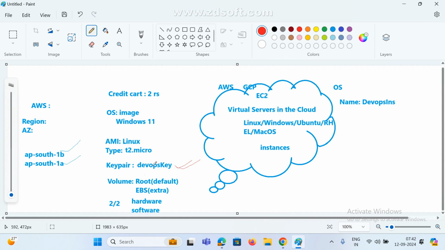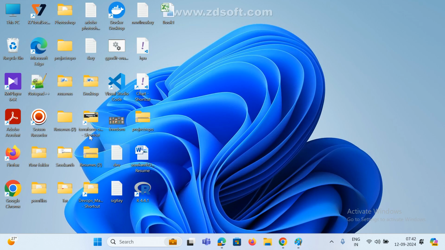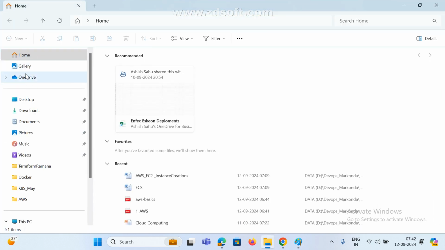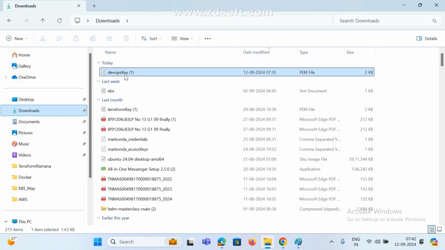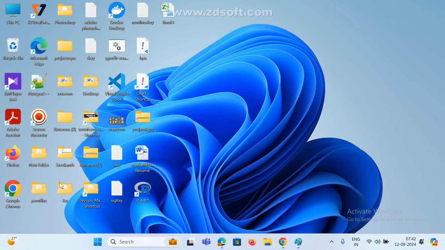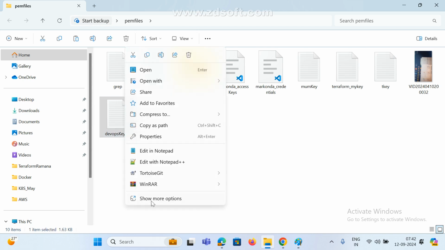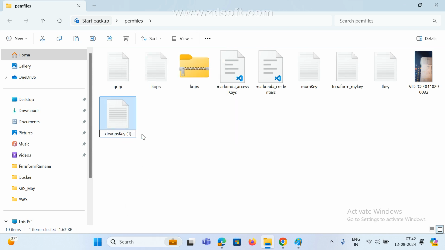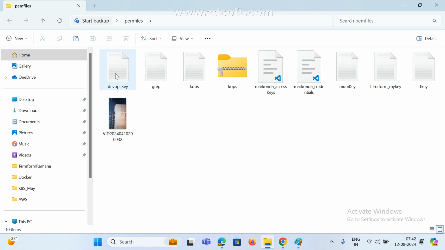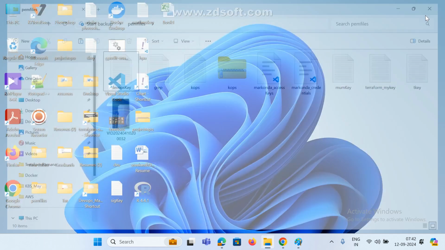First go to the path where your key file is. Now my PEM file is downloaded. Go to the downloads section, and this is my copy. I am keeping this one somewhere, that is your wish. Where are the PEM files? These are my PEM files. So I am pasting it here. This is my file. Rename it. This is the actual name, the DevOps key.